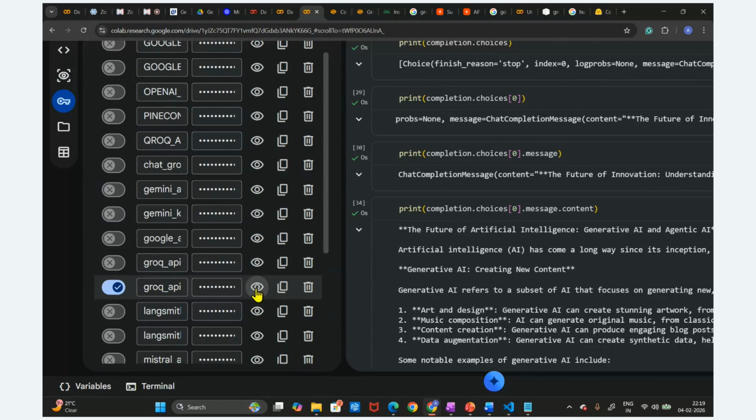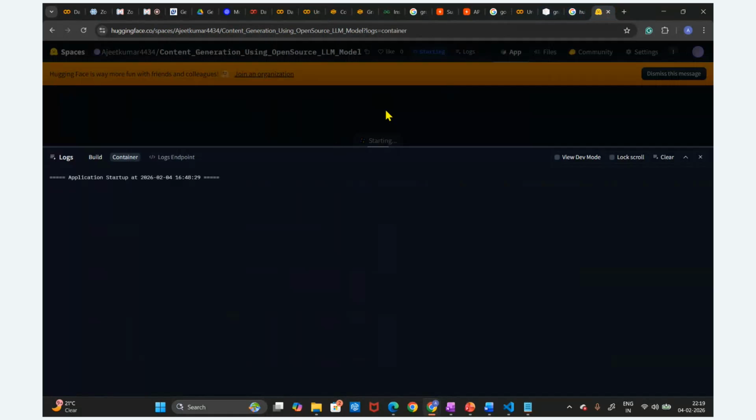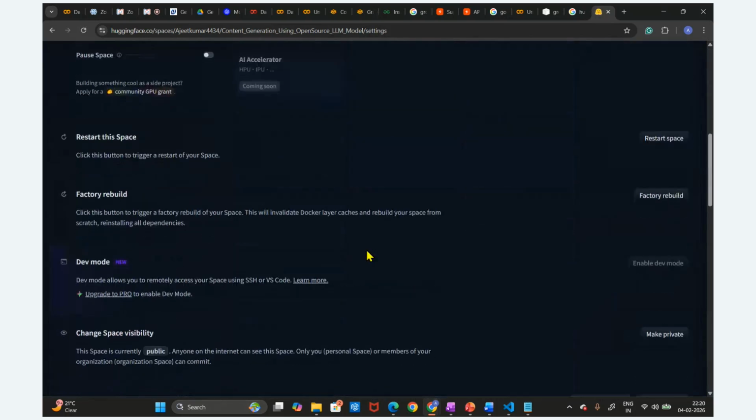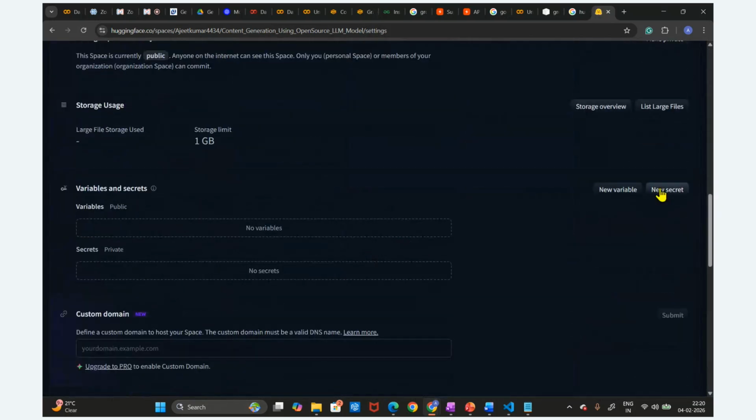Let me copy this key. I need to store it in Hugging Face. So how can we store it? Go to the settings. If you go to the settings, just go below. Here you can see the new secret is there. Just click on the new secret.